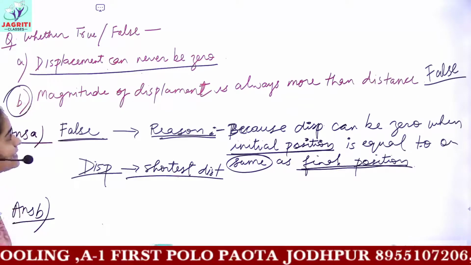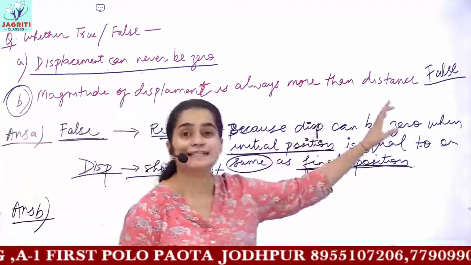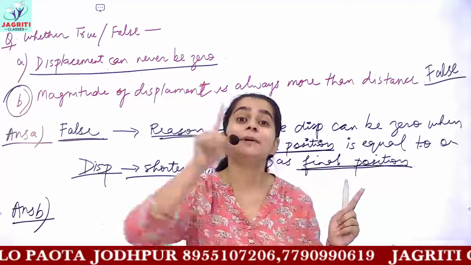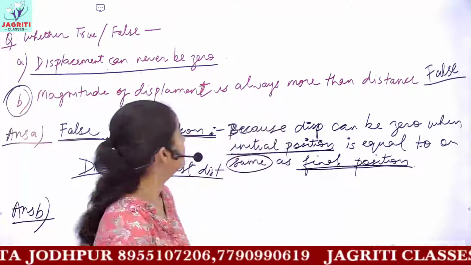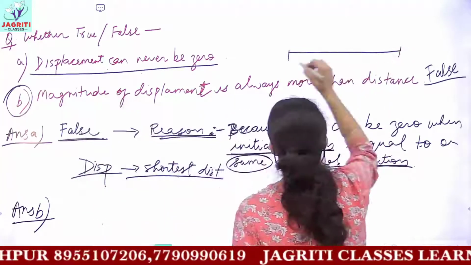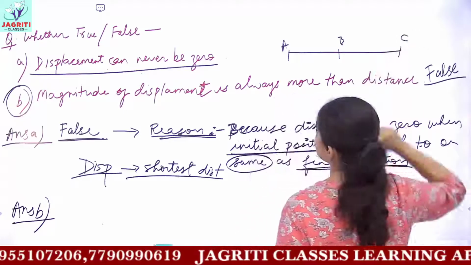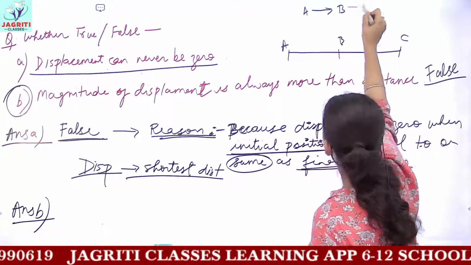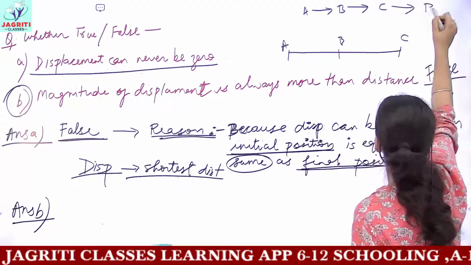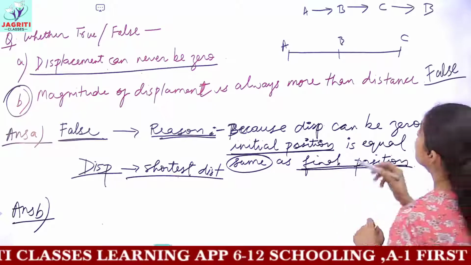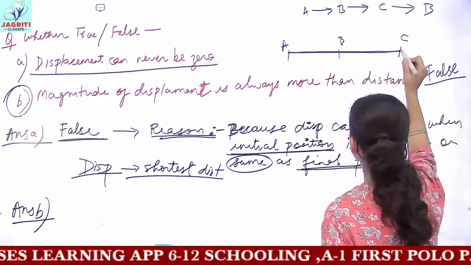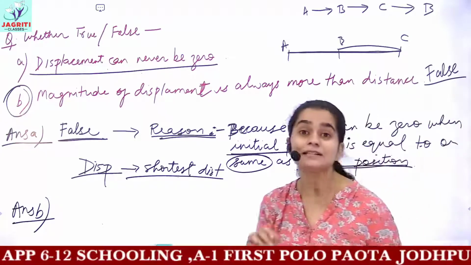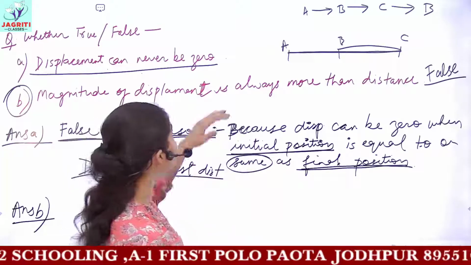Because we already said that always the value of distance is more. Talking according to the definition, distance is the total path length covered by the object. That is, these are the 3 points A, B and C. If I say that the object starts from A, moves to B, then it moves to C, and then it again moves to the point B, then here the distance, if it is moving from point A to C and then again back to B, every distance the object travels would be added up when calculating distance.